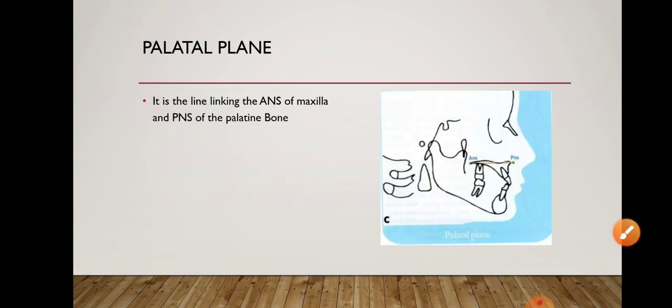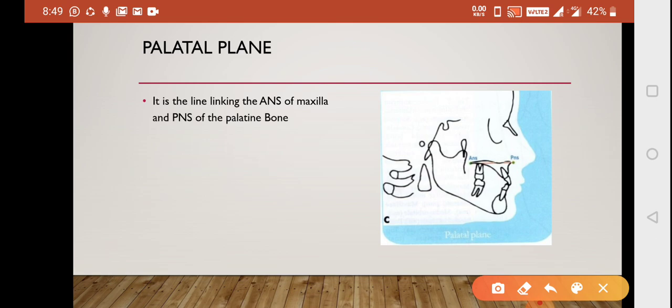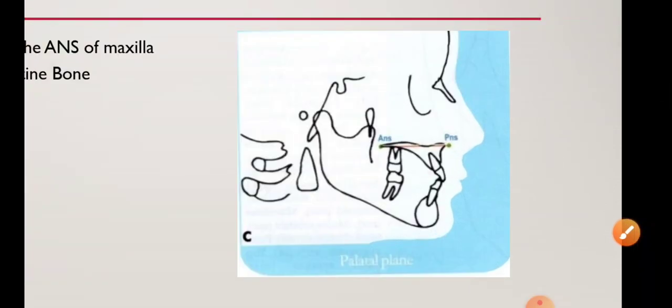And your palatal plane is the one which is linking between anterior nasal spine and the posterior nasal spine of the palatine bone. Now you can see it's wrongly given here. It should be ANS here, it should be PNS here. So when you start finding small mistakes even in books, it means you are at some level. So between ANS of the maxilla and PNS of the palatine bone.